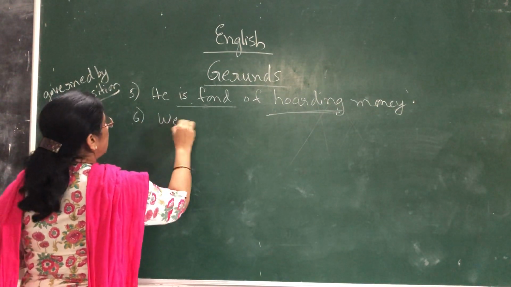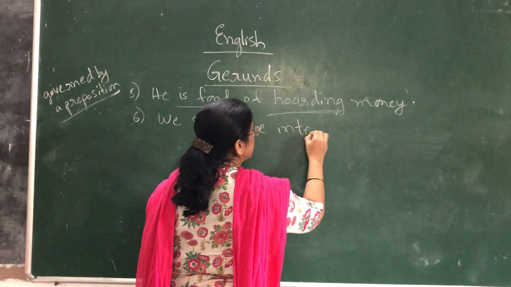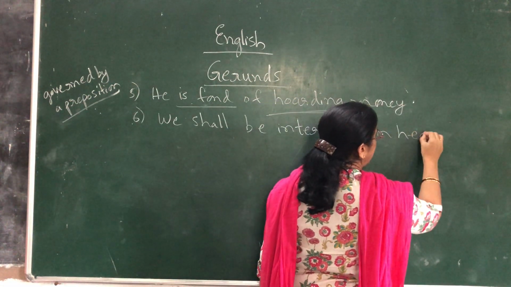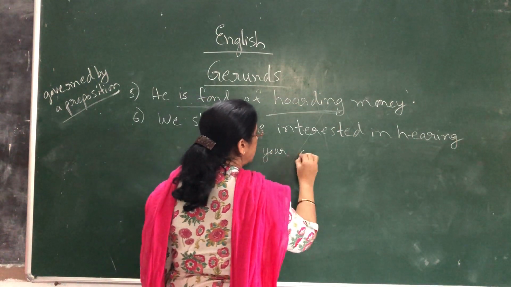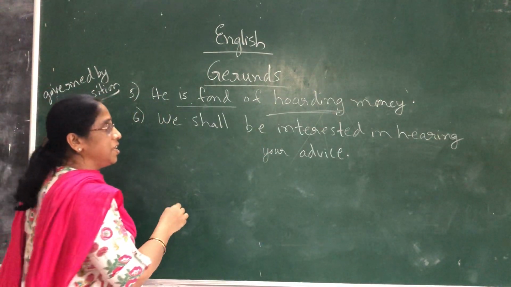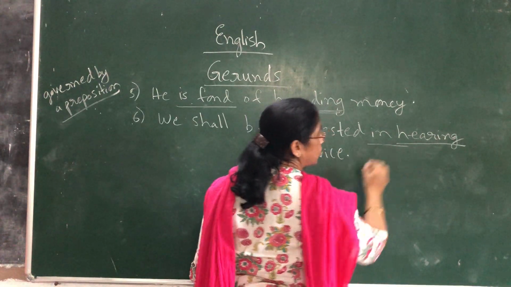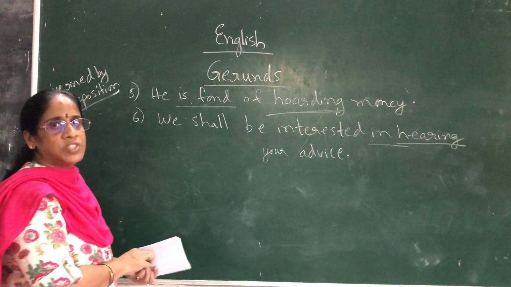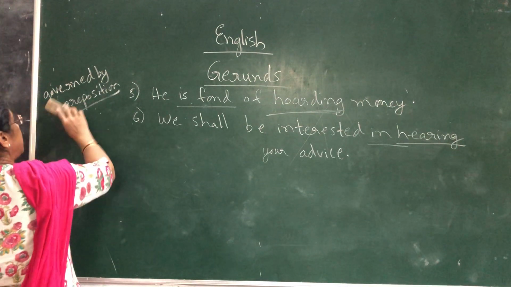Next one: We shall be interested in hearing your advice. Here there is no action going on. They are just hearing your advice. Action is not going on. So here it is also a gerund form of the verb, used along with the preposition. In the first sentence it is "of hearing," in the second sentence it is "in hearing."